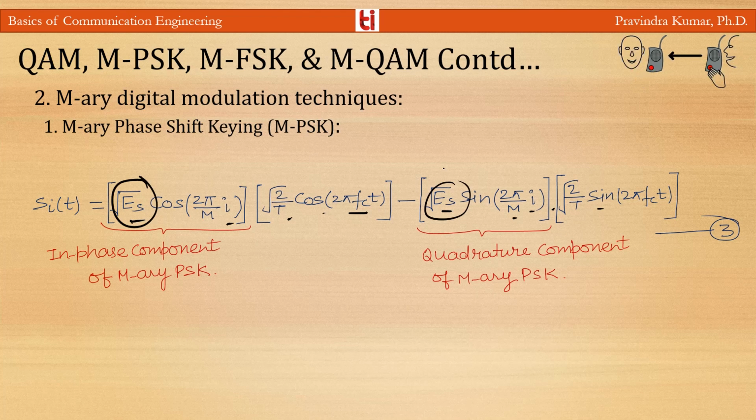is equal to 4. So if we discuss what is QPSK, it is the PSK with M equal to 4. Here ES is N into EB and T is equal to N into TB. TB is the bit duration, EB is the energy per bit.